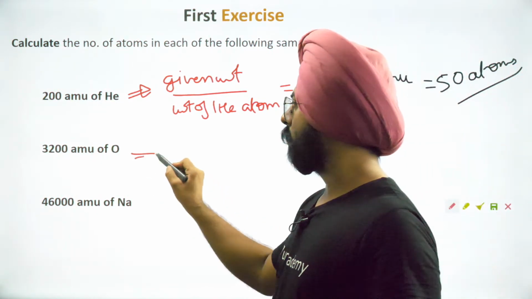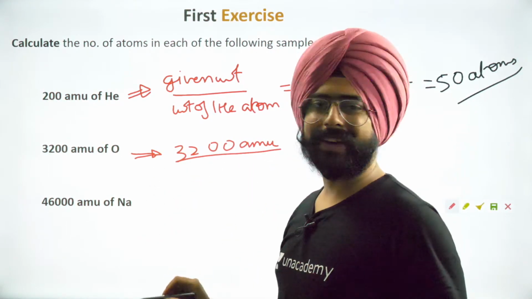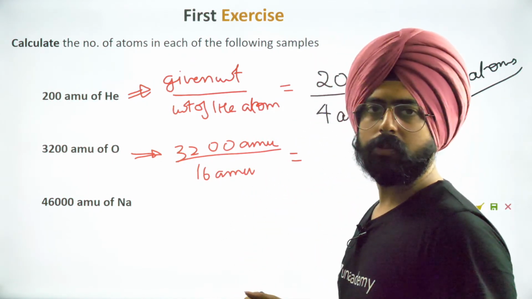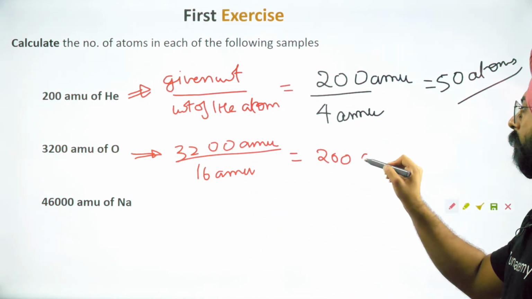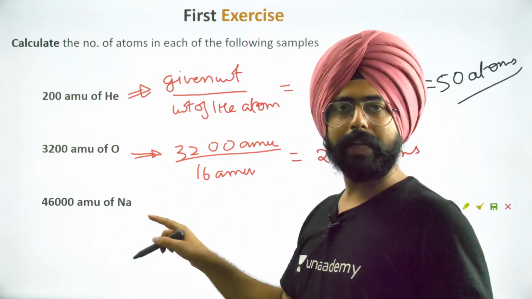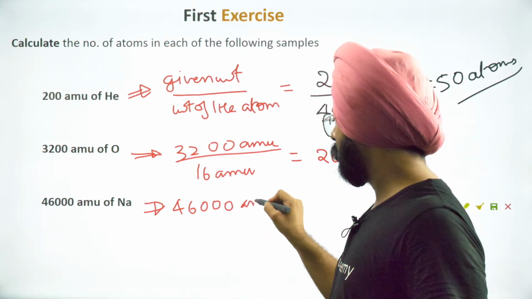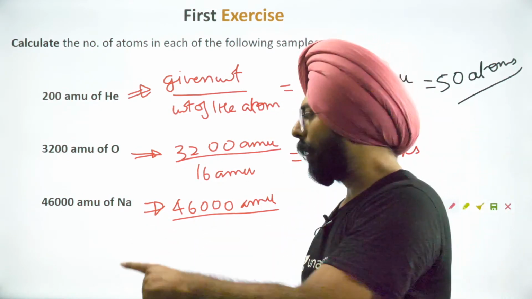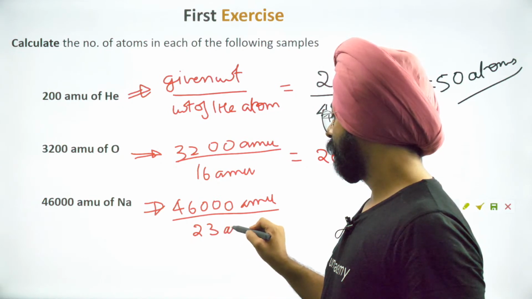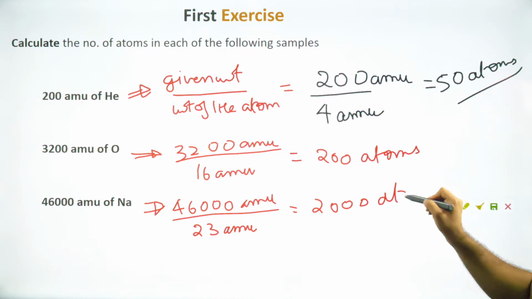यहाँ पे कितना आ जाएगा? 3200 atomic mass units divided by 16 atomic mass units, isn't it? So how much does it come out to be? 200 atoms of oxygen. 46,000 AMU of sodium. So what will we do? 46,000, that is given weight, divided by the weight of one atom of sodium. That's how much? So कितना आ गया? 2,000 atoms.